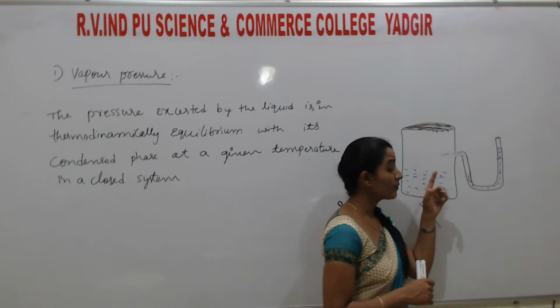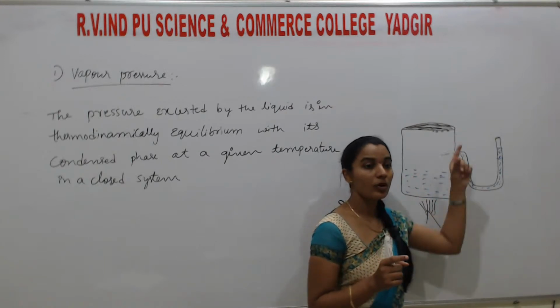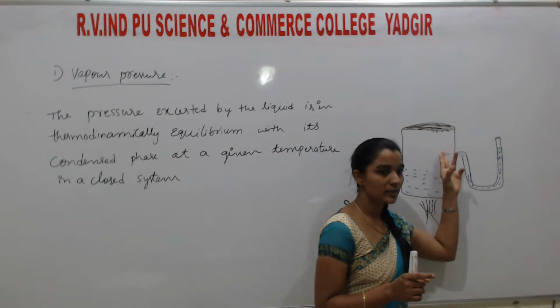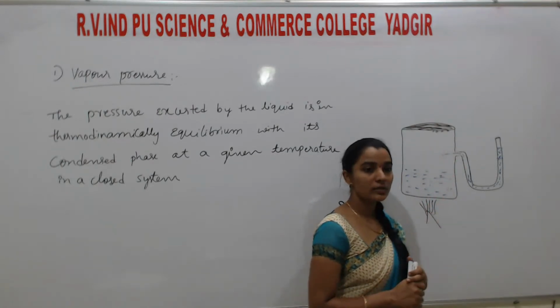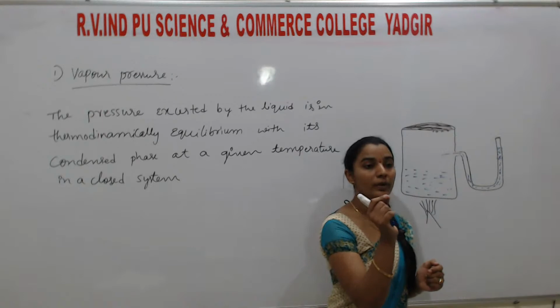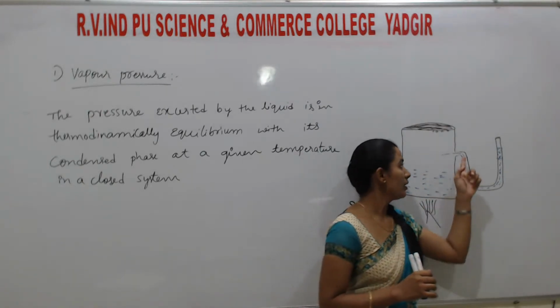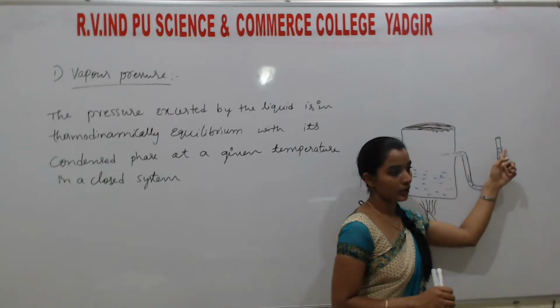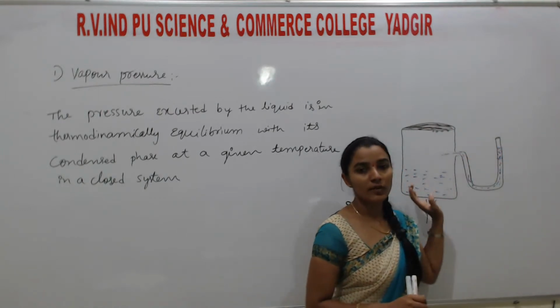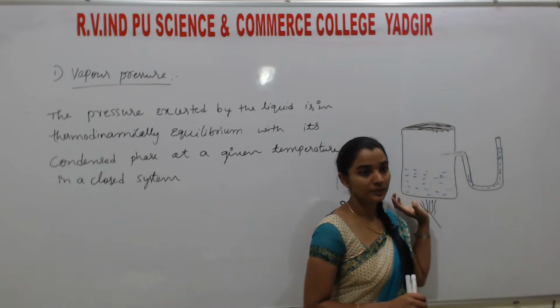At that time the pressure is exerted. It is thermodynamic equilibrium, and the condensation process is equal to the vaporization process. At that time the vapor exerts some amount of pressure. That pressure pulls this liquid from here to here. That confirms, yes, there is a vapor pressure in liquids.